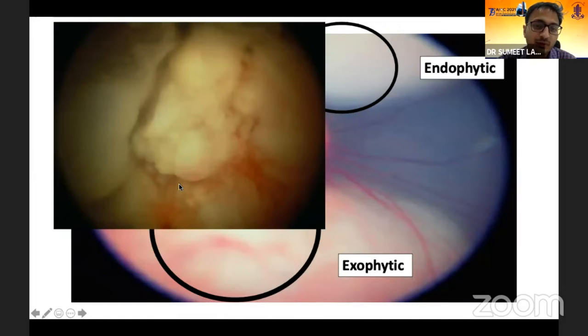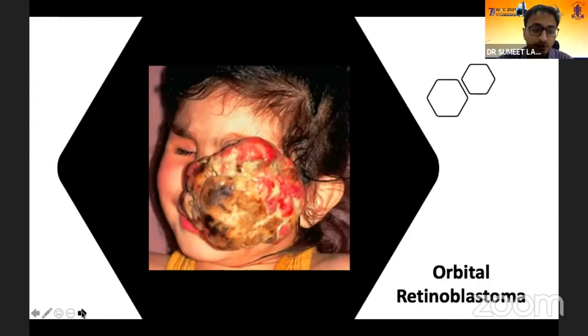This is a large endophytic tumor. When it is diagnosed in the late stage, you don't see anything. There is no view of the retina except for a few vessels, and you directly see a tumor mass. It becomes very difficult to diagnose at this stage. We do see such cases still today of orbital retinoblastoma where the growth is protruding out. Patients come with proptosis and many times intracranial extension.